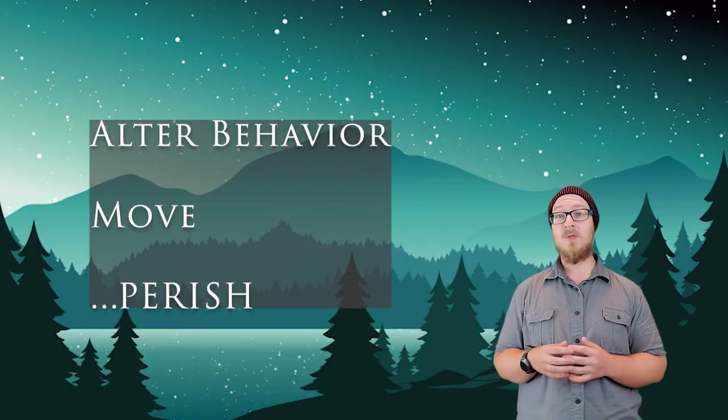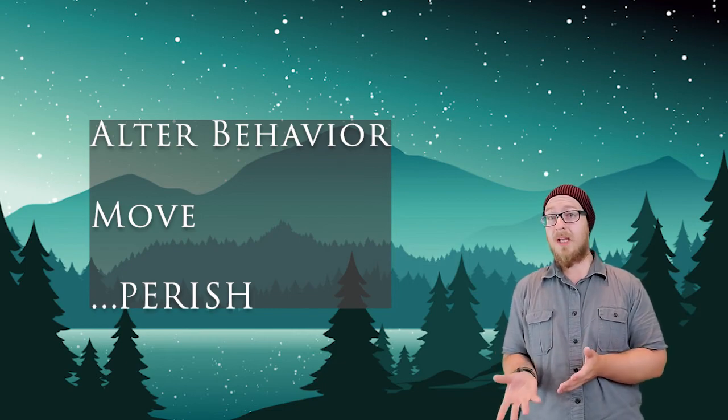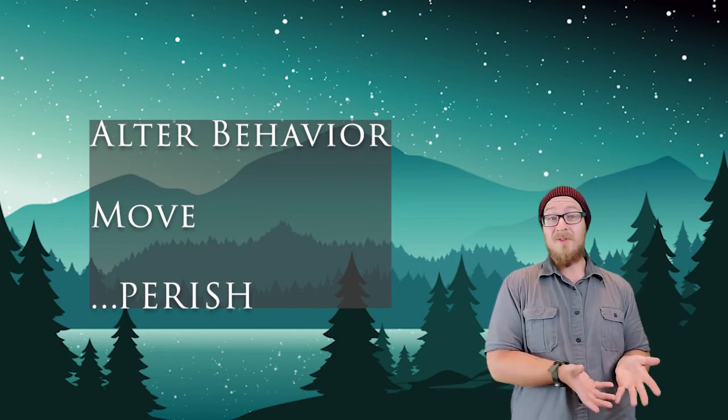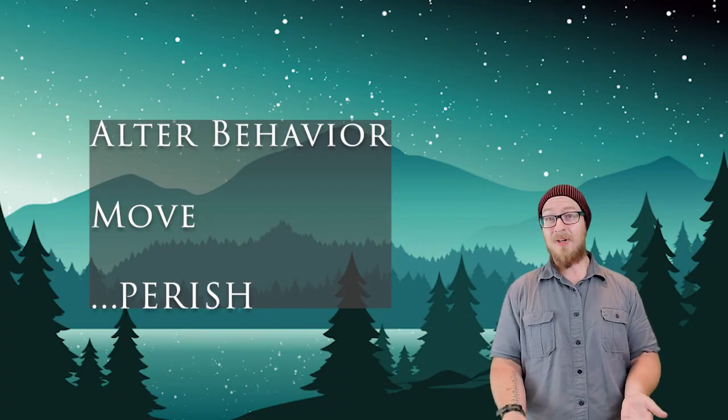Now, we'll come back to these a little later in the video, so I want you to keep these sorts of periodic changes, especially in grassland ecosystems, in the back of your mind as we continue through this video. When these sorts of climate changes happen, organisms really have three options. Organisms must be able to alter their behaviors, move to a different region, or, well, perish.